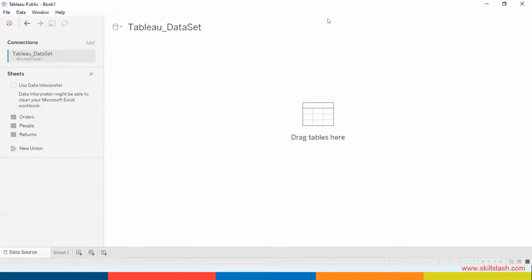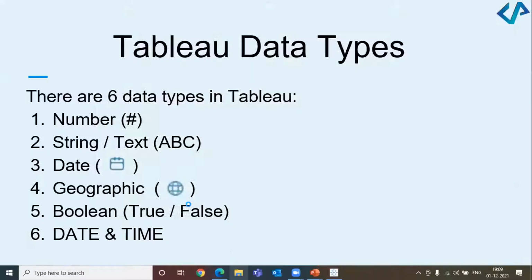How many of us do not have the Excel sheet still? You don't have the Excel sheet? Any of my delegates?